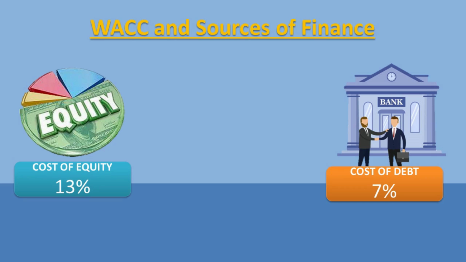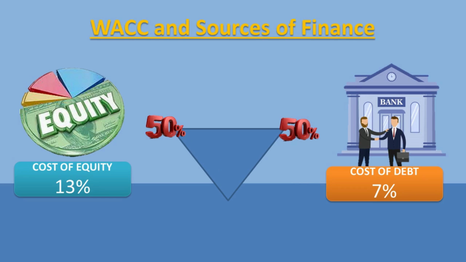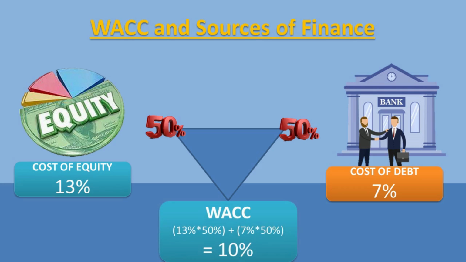However, many companies generate capital from a combination of debt and equity financing. In order to express the cost of capital in a single figure, one has to weigh its cost of debt and cost of equity proportionally based on how much financing is acquired through each source. Let's say the weight of debt and equity is 50-50. Then, ignoring taxes, the weighted average cost of capital will be 10%. Using this idea, the formula will look like this.